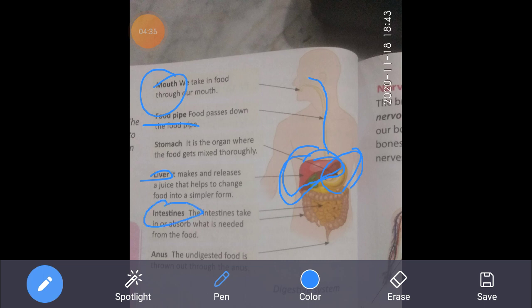Then comes the intestine. The intestines take in or absorb what is needed from the food. Now food is digested in the stomach, then it goes to the intestine. फिर वो intestine में जाता है food. यहाँ पे क्या होता है? The intestine will absorb what is needed from the food. जो भी food में है, nutrients हैं, fats हैं, proteins हैं, carbohydrates हैं, जो भी nutrients होंगे वो intestine इनको absorb कर लेंगी. So it is written, the intestines take in or absorb what is needed from the food.